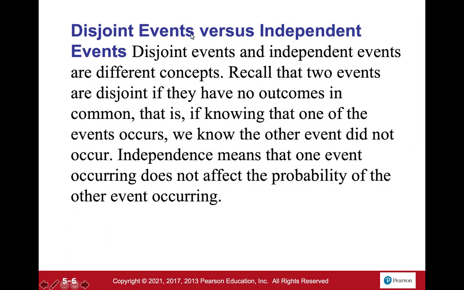Also, disjoint events happen with one probability. With independent events, we're looking at the combination of two different probabilities. So for disjoint, we're just looking at one event happening. And with independent events, we're looking at multiple events. So one event happening versus multiple events happening.